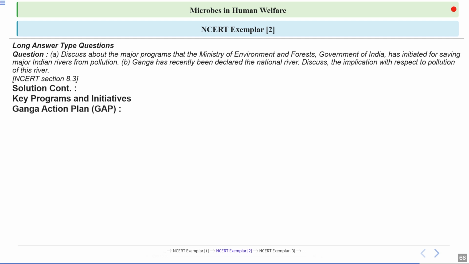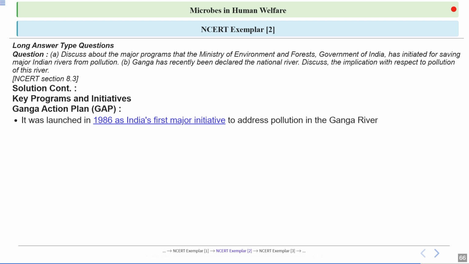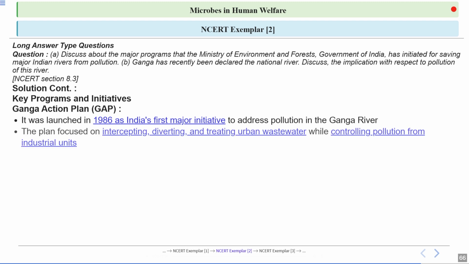We were talking about the key programs and initiatives. Then we have the Ganga Action Plan. It was launched in 1986 as India's first major initiative to address pollution in the Ganga River. The plan focused on intercepting, diverting, and treating urban wastewater while controlling pollution from industrial units.